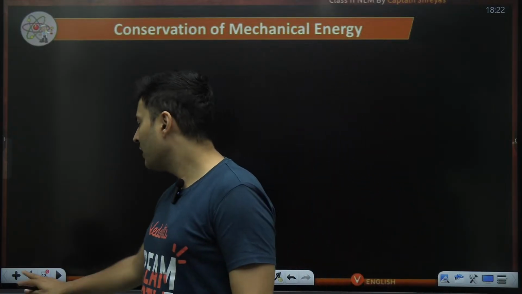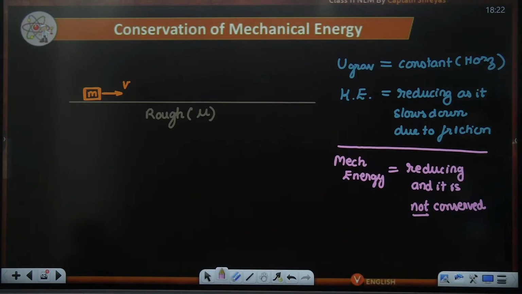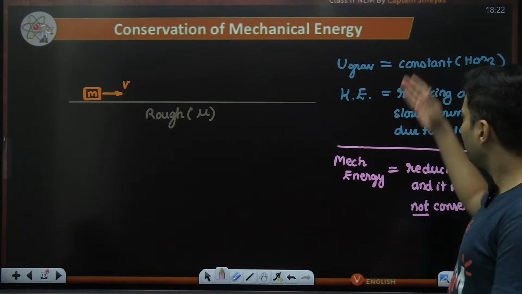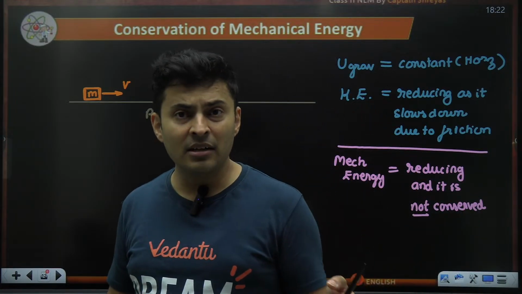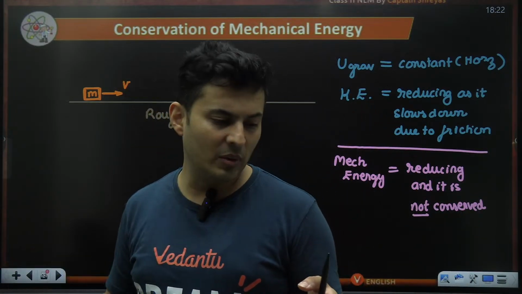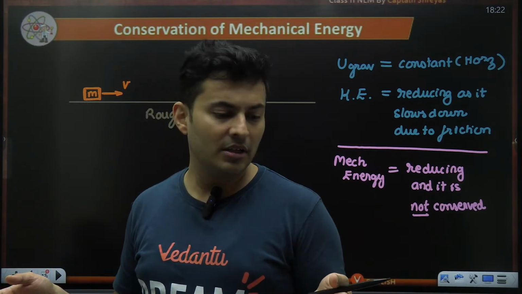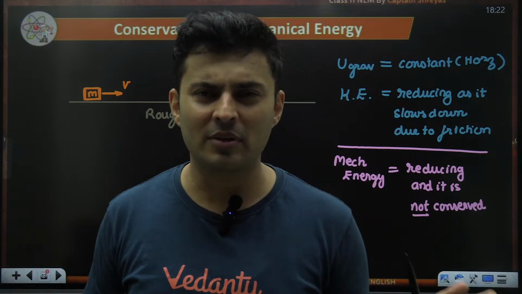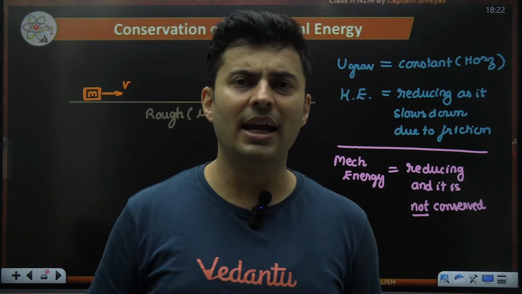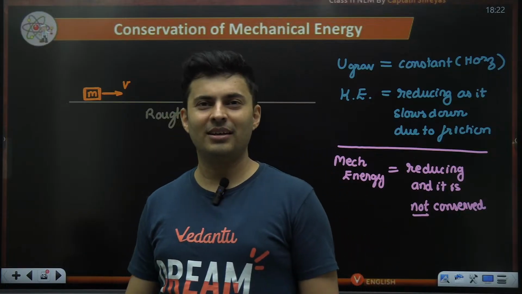Now you might be wondering, okay, fine, sir, I accept that. But then, how do I know whether it is conserved or not conserved? Will I have to do this kind of analysis? Will I really have to check till the end? Oh, this much was there before, now it is not there. Oh, it is not conserved. Oh, it was this much here, the same is there. Oh, it is conserved. No, no, no. You don't have to do so many calculations. Just looking at the scenario, you can predict whether it will be conserved or not.